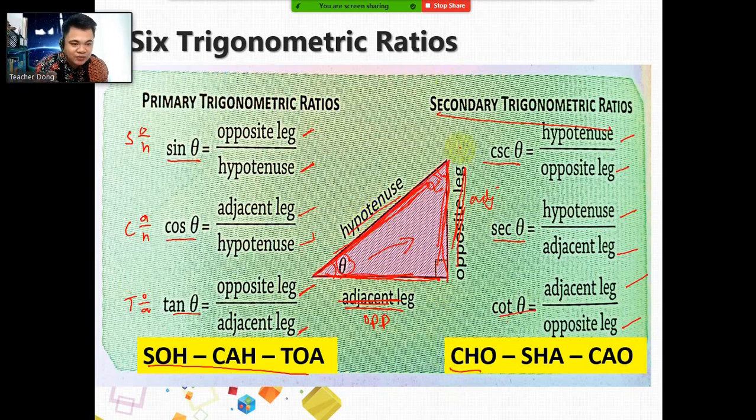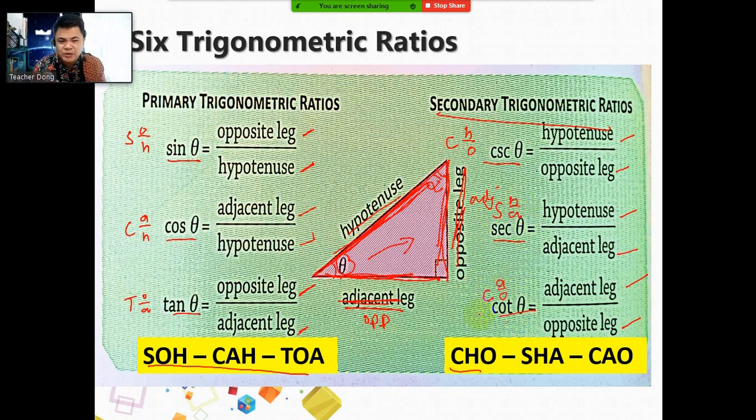For CHO-SHA-COW, this is for cosecant or the reciprocal of sine. So, it's cosecant equals hypotenuse over the opposite. Then, for secant theta or the reciprocal of cosine theta, it is SHA. So, we have secant theta equals hypotenuse over the adjacent. Then, for cotangent theta, you can use COW, which is the reciprocal of tangent theta. Cotangent theta equals adjacent over the opposite. As simple as that.